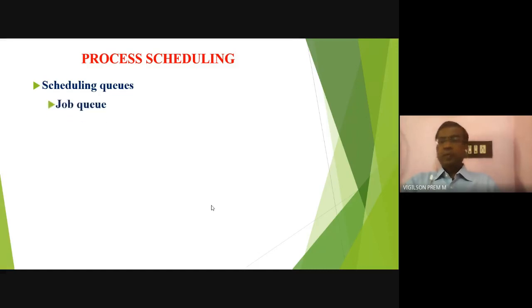What are the queues? One is the job queue. Already I told what you mean by job. Program is converted into file. File is converted into job. So job means the process or the program available in main memory. Here we are considering it as job. Here we are having one queue to store all the jobs. So job 1, job 2, like that we will have a queue, on a first come, first serve basis.